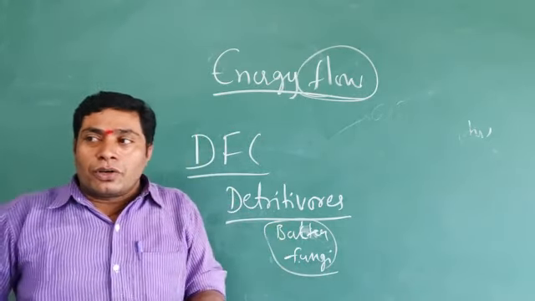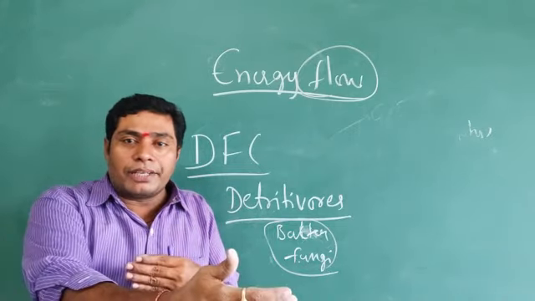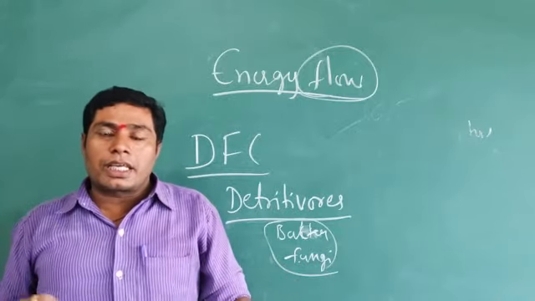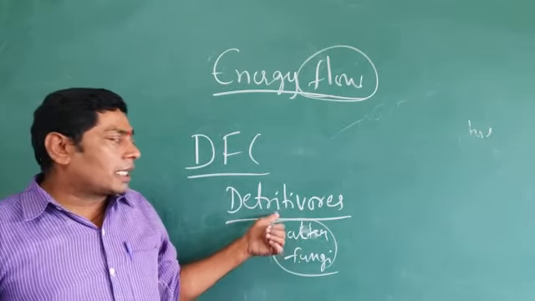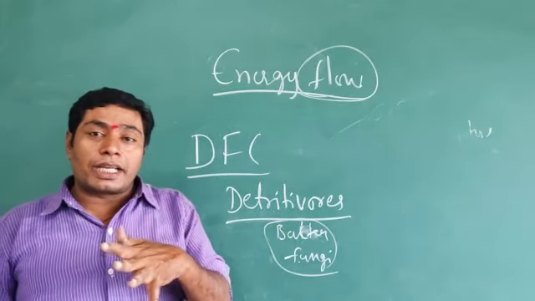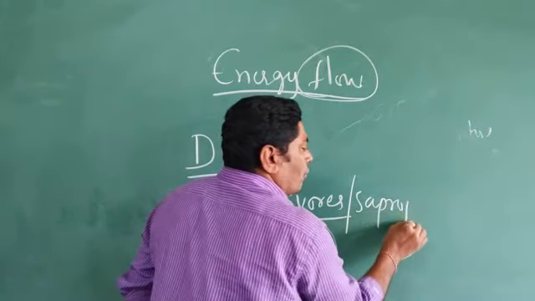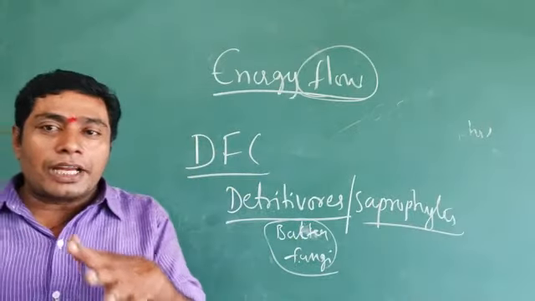The digestive enzymes are secreted to the outside, onto the dead bodies, so the food is digested outside. After the digestion, the food is sucked into their body, by bacteria or fungus. That is why the detritivores are known as saprophytes. Another name is natural scavengers.